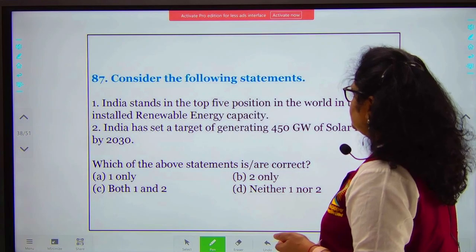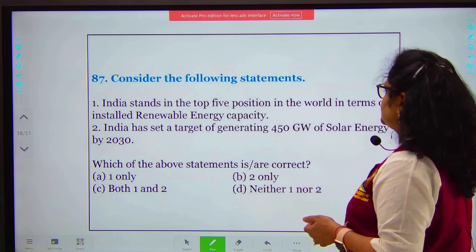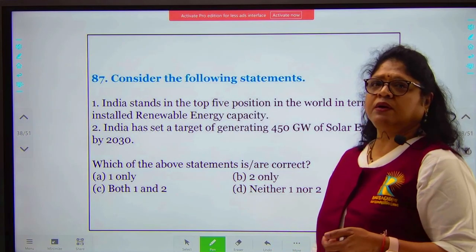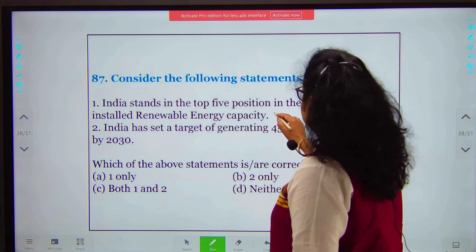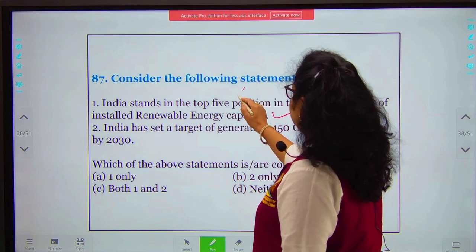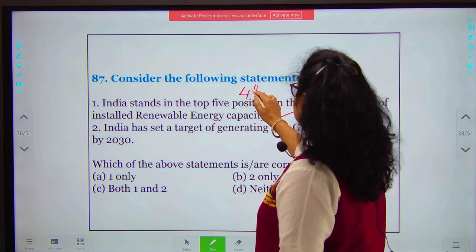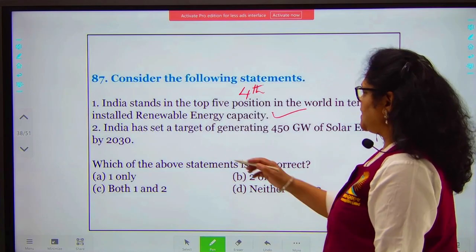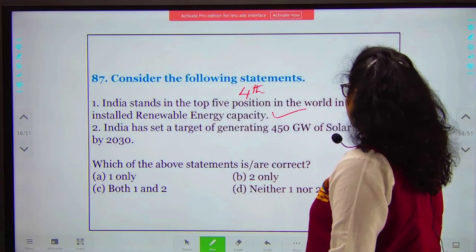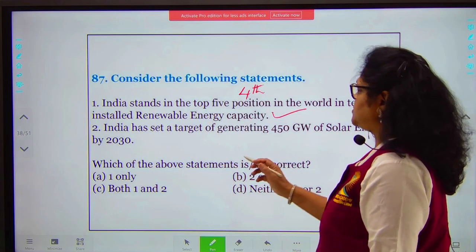Next, consider the following statement. India stands in the top 5 position in the world in terms of installed renewable energy capacity. Yes, this is the correct statement. India is 4th at present in the world in terms of installed renewable energy capacity. India has set a target of generating 450 gigawatts of solar energy by 2030.